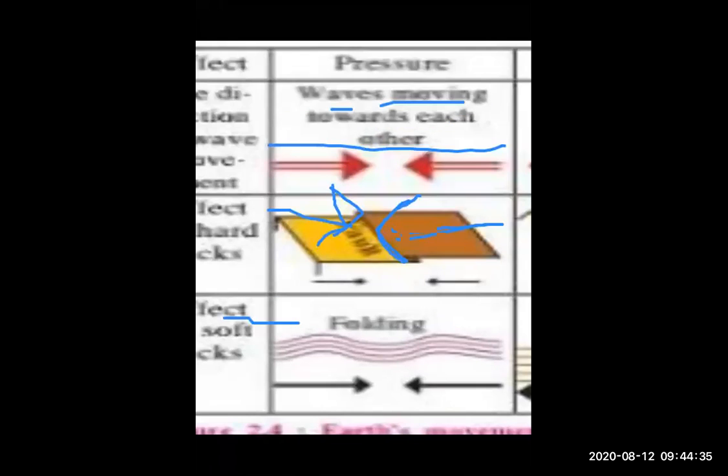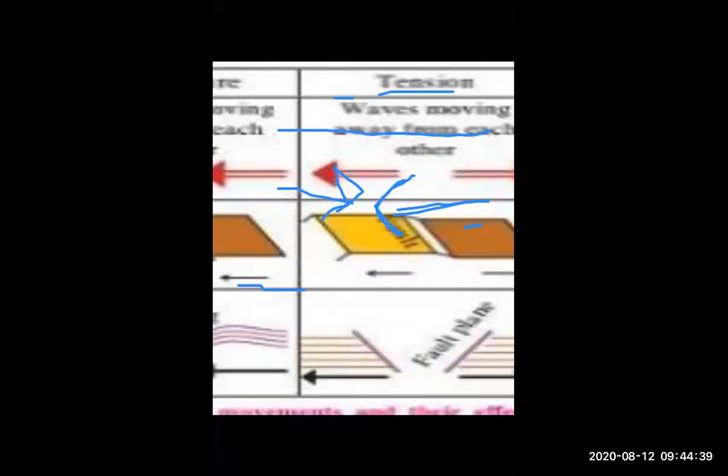And the same thing happens with tension also. Just look at this, students. Whenever waves move away from each other, for example, this is the land, and the waves move away from each other inside the land, it is called tension. Now, when I ask you what is meant by pressure, then your answer should be,